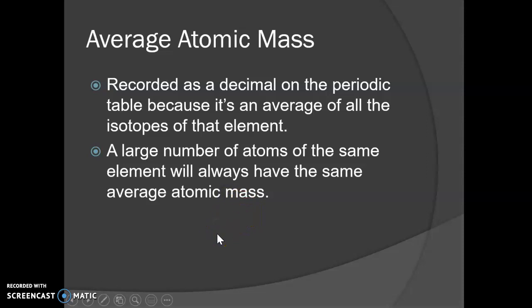Average atomic mass is what is actually listed on the periodic table, and it's a long decimal because it's an average of all the isotopes. So every element doesn't have a certain mass because they can have different numbers of neutrons. Just like in the last slide, we saw that carbon could have carbon-14 or carbon-12. So which number do we put on the periodic table? Neither one. What we do is we take an average. They're able to figure out the percent of each isotope in a sample of carbon, and using those percentages, they can calculate the average.